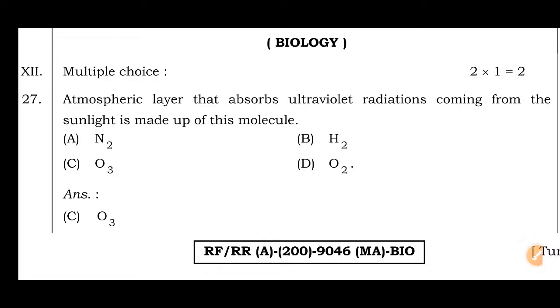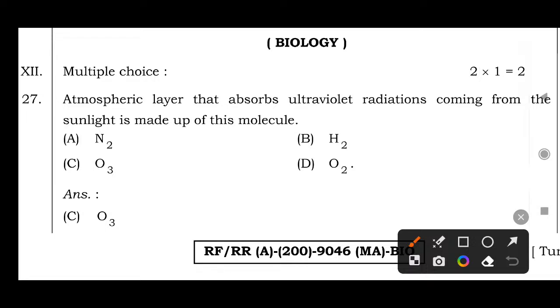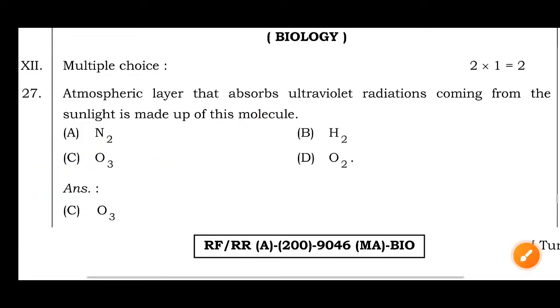Atmospheric layer that absorbs ultraviolet radiations coming from the sunlight is made up of this molecule: nitrogen, hydrogen, ozone, oxygen. The right answer is option C, ozone. Okay, next question.